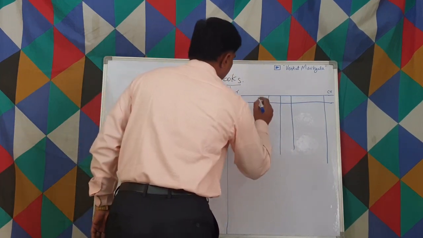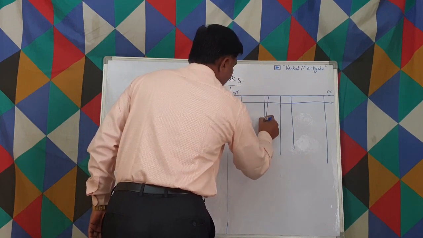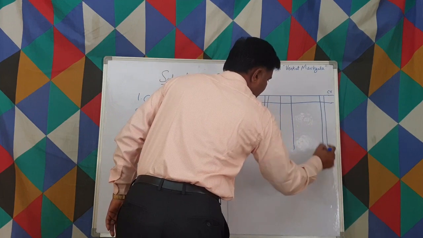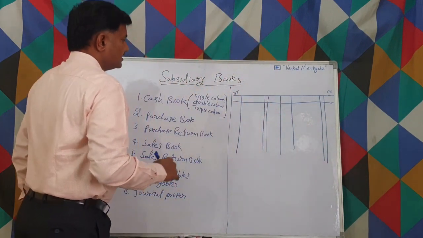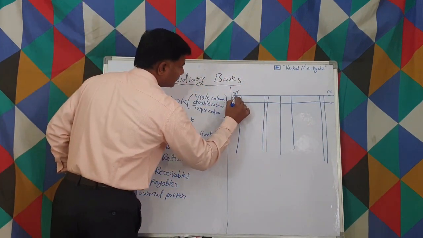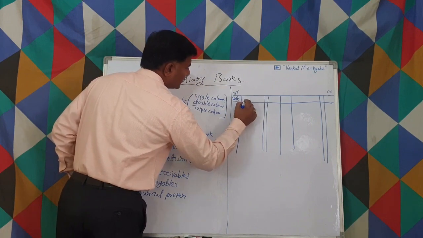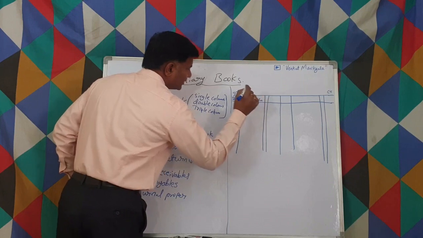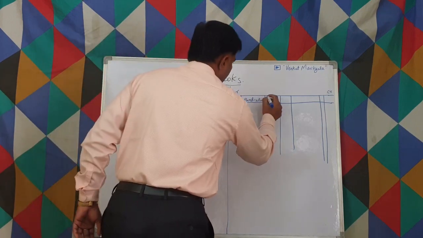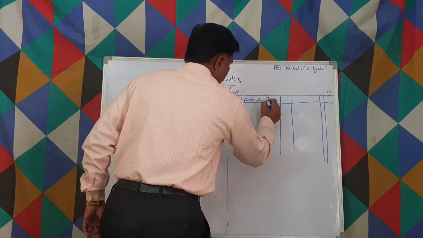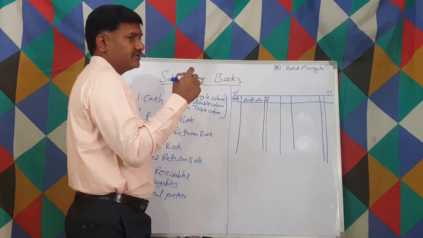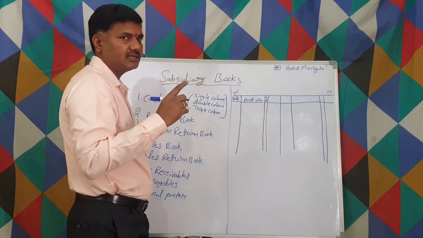Date column. Here it's a ledger folio. Date, particulars, ledger folio. This ledger folio we write in the general, not in the ledger.